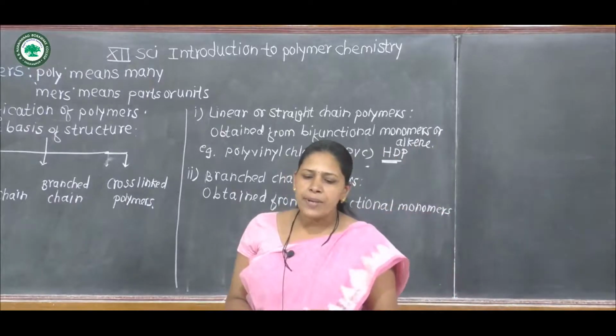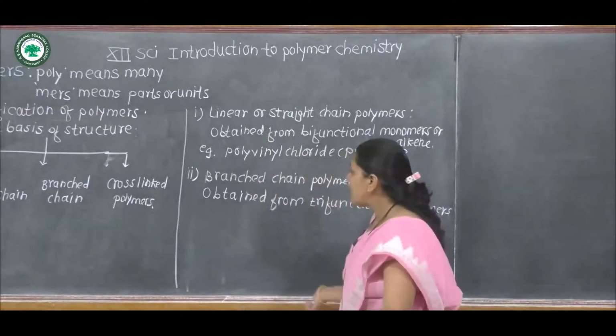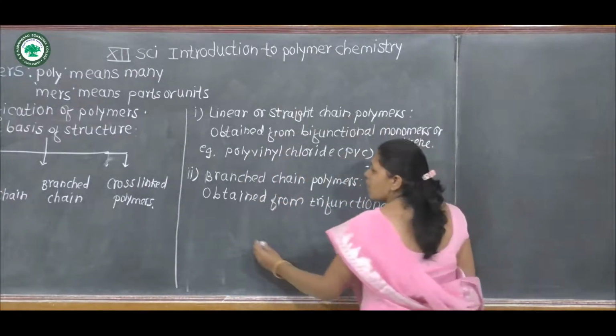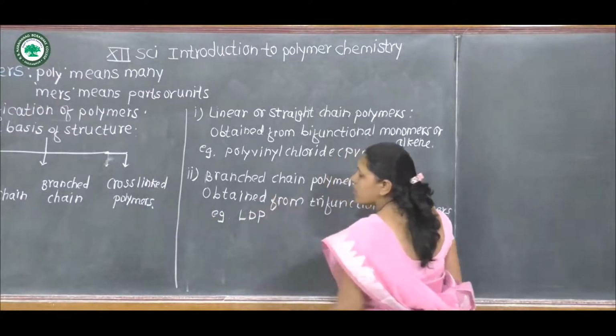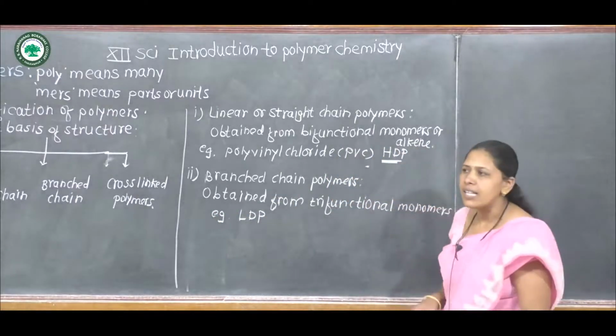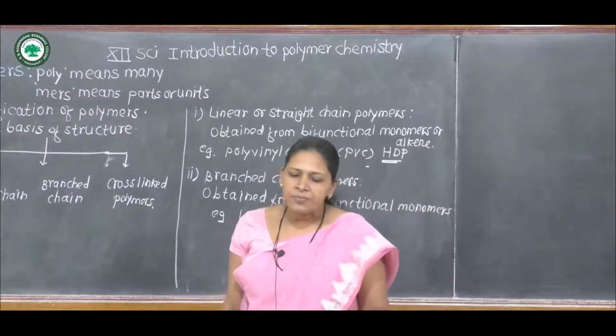Example of branch chain polymers is low density polythene. In short, it is called LDPE, that is low density polythene.